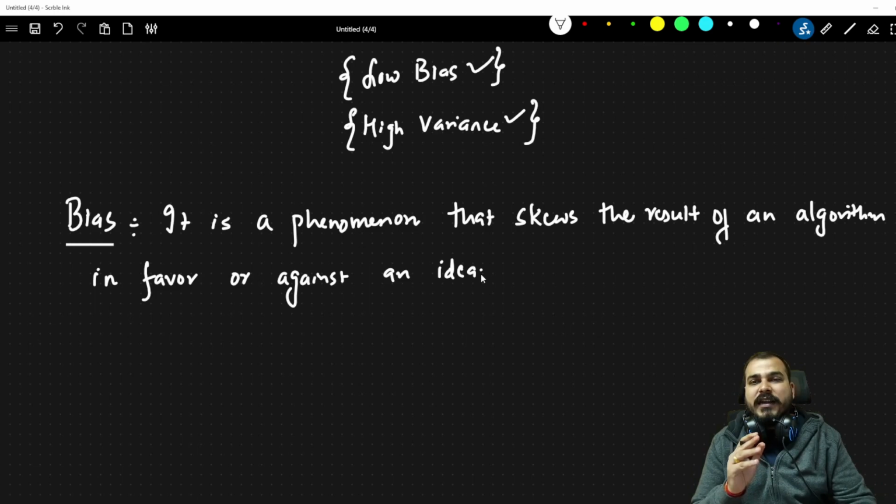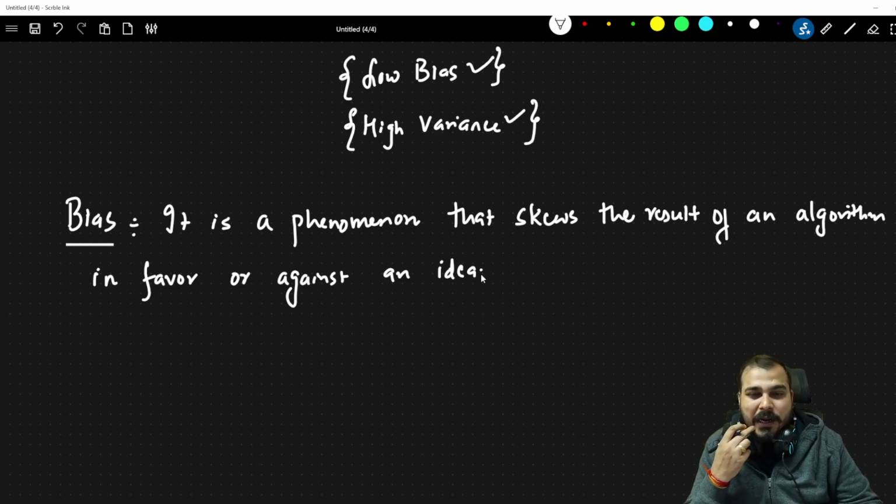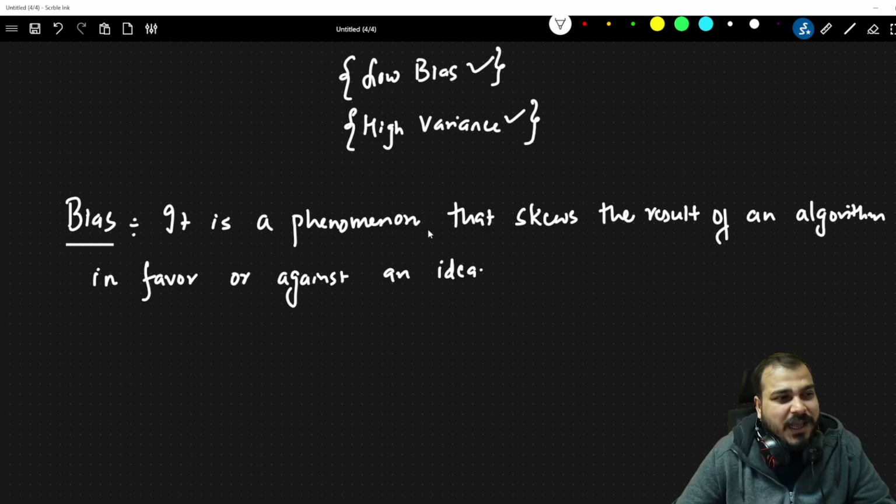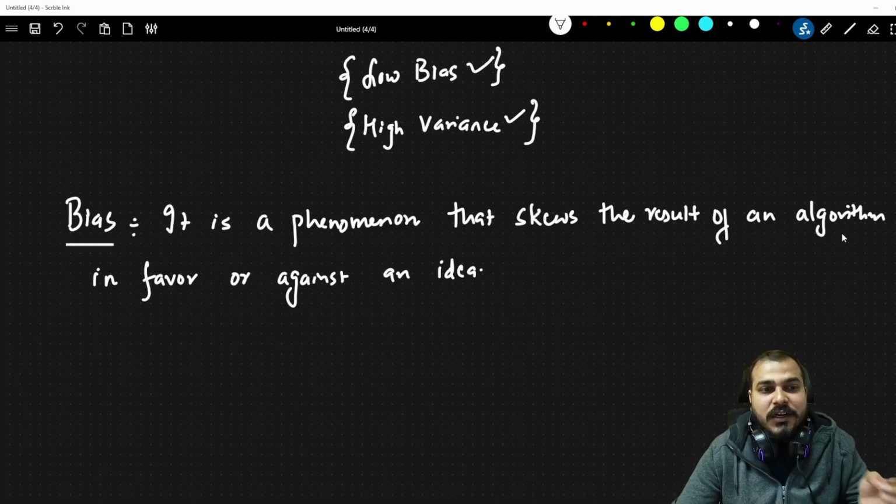I'll make you understand the definition, but understand what I have written over here. It is a phenomenon that skews the result of an algorithm in favor of or against an idea.